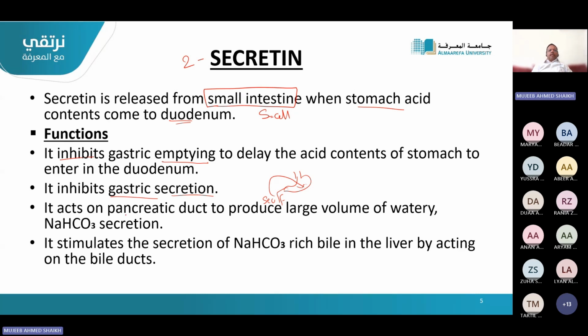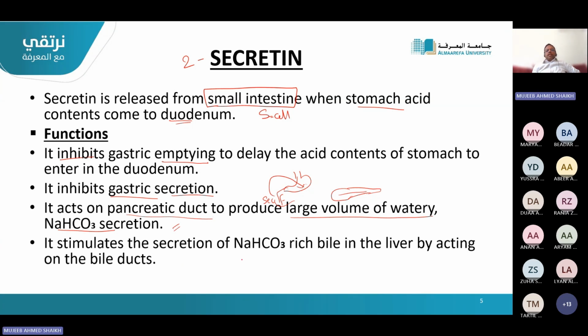It acts on the pancreatic duct. Another function is acting on the pancreatic duct to give a large volume of watery and alkaline secretion to neutralize. Basically, its function is to neutralize the acidic content which is poured into the small intestine by two ways: by decreasing the emptying of gastric content, as well as by inhibiting the gastric secretion, and the third by increasing the secretion of bicarbonate watery secretion from the pancreas.